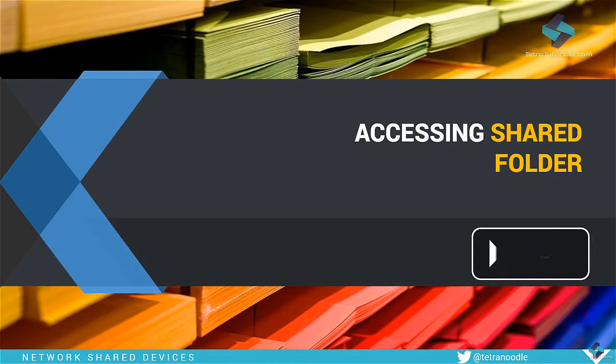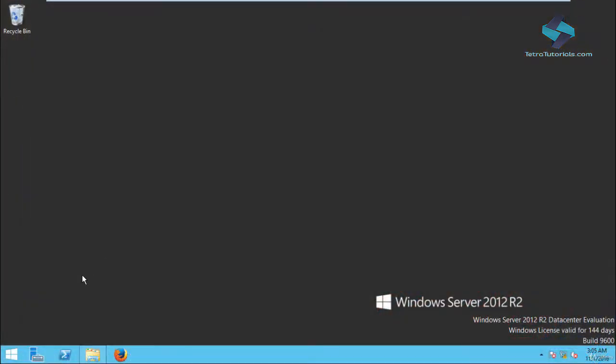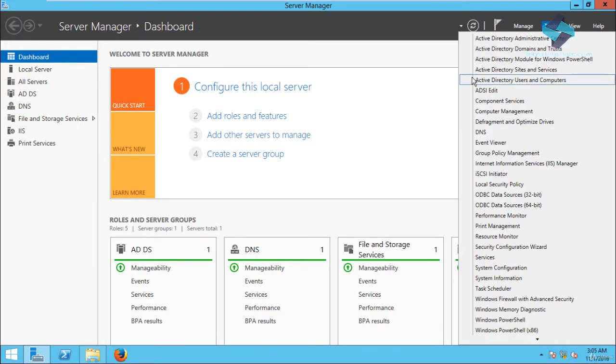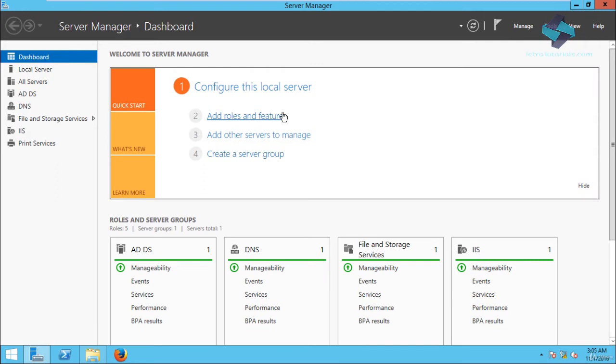After creating the shared folder, you need to apply the access controls to it, and finally, let's see how you can access it from the domain joined Linux host. Let's launch the Server Manager. Then click on the Tools menu and then select Active Directory Users and Computers.